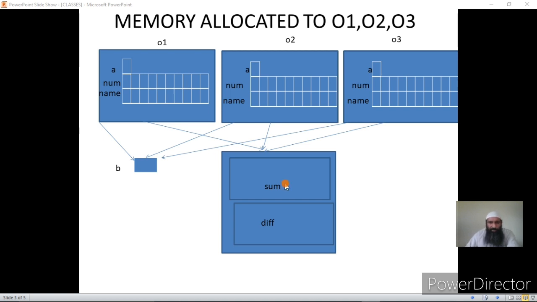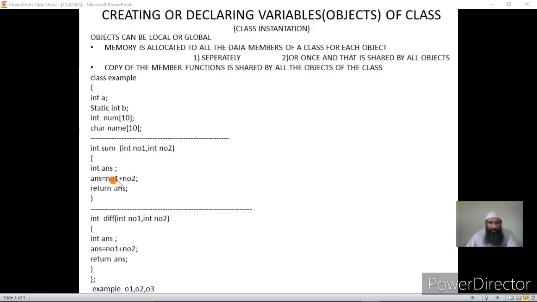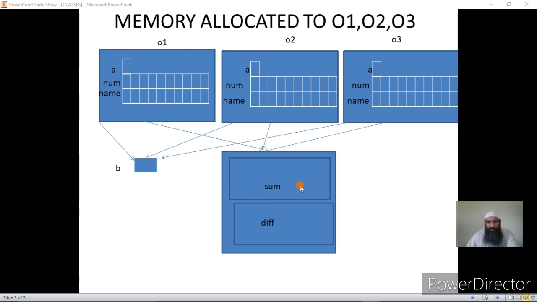Now, if you see, there are two functions in this class, and these two functions are sets of instructions. As we have seen in function linkage, the functions are independent blocks of code and their lines of code are separately stored. In this case we have two blocks here, one for the sum and one for the difference, but only one copy of the functions is created. For data members, a separate copy is created for automatic members for each object, and for static members only one copy is created. For functions we have a single copy that will be shared by all objects. Now all objects will be accessing their data members.